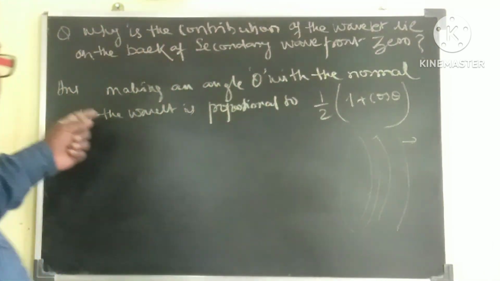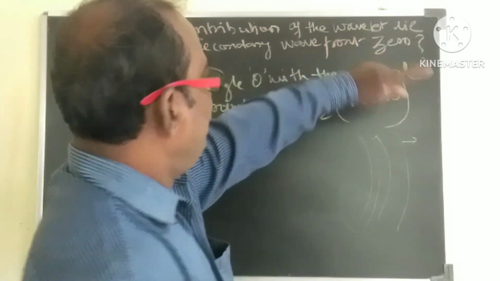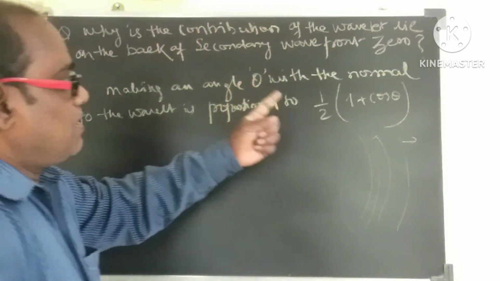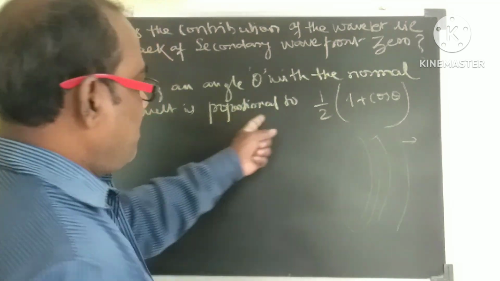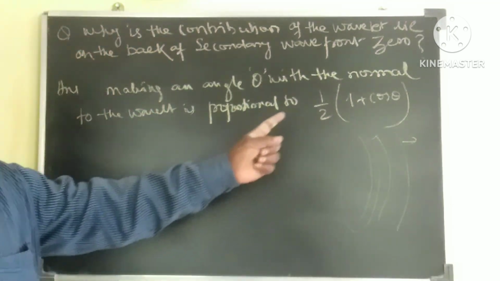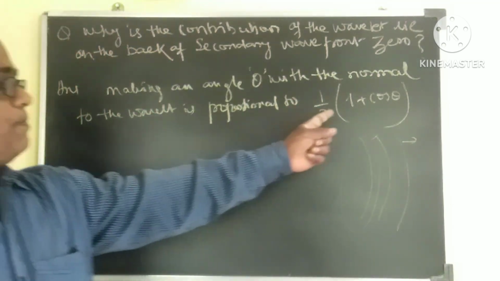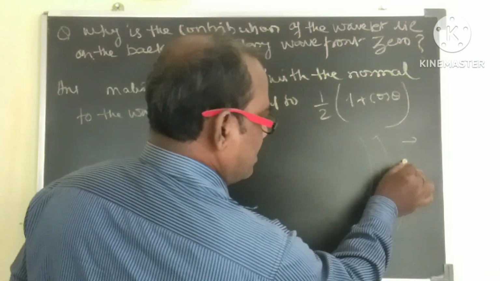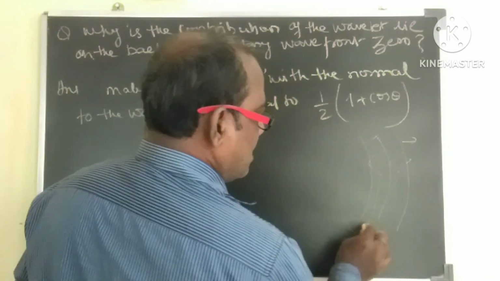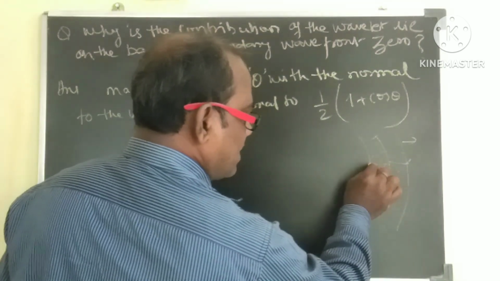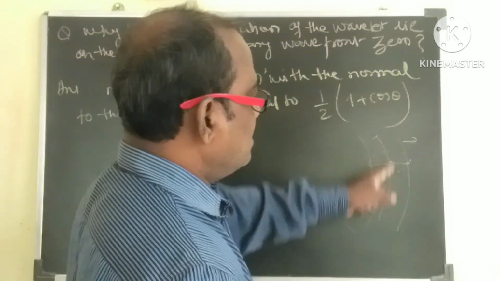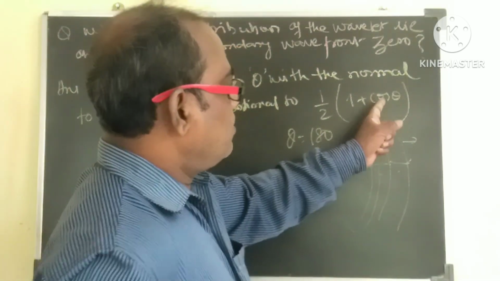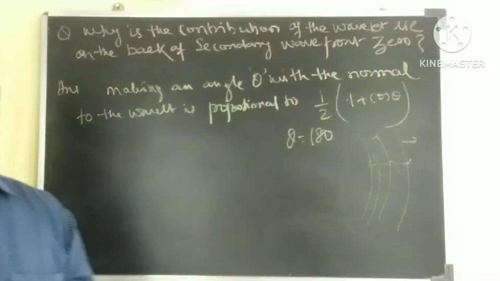Why? Because we know that the contribution of the wavelet that lies on the back secondary wavefront, making an angle theta with the normal, is directly proportional to half into 1 plus cos theta. On the backward side of any wavefront, the angle theta is equal to 180 degrees. Since the angle becomes 180 degrees, we know that cos 180 is -1.